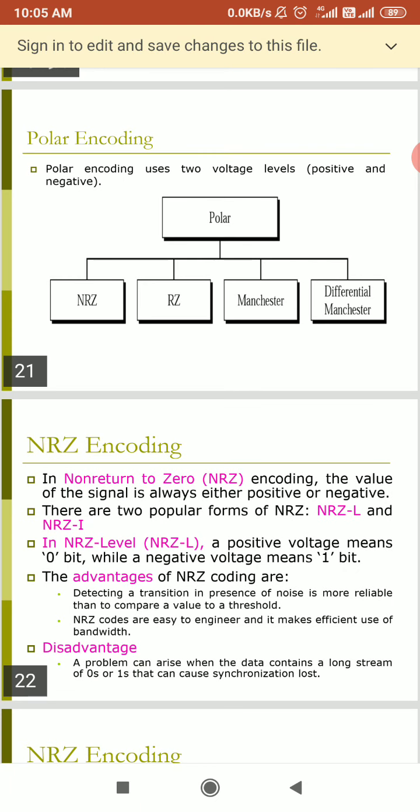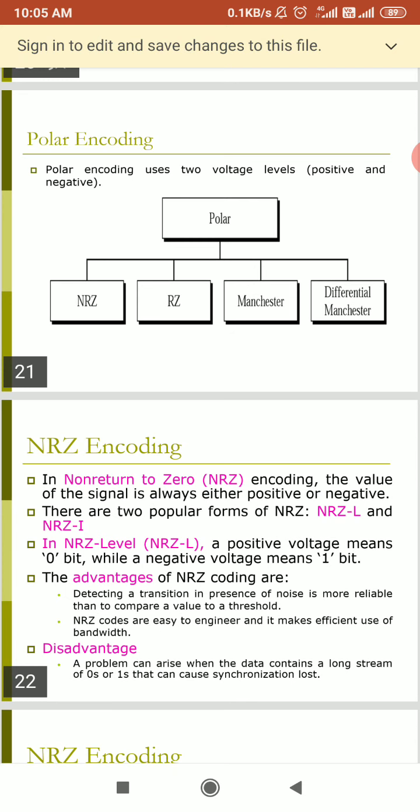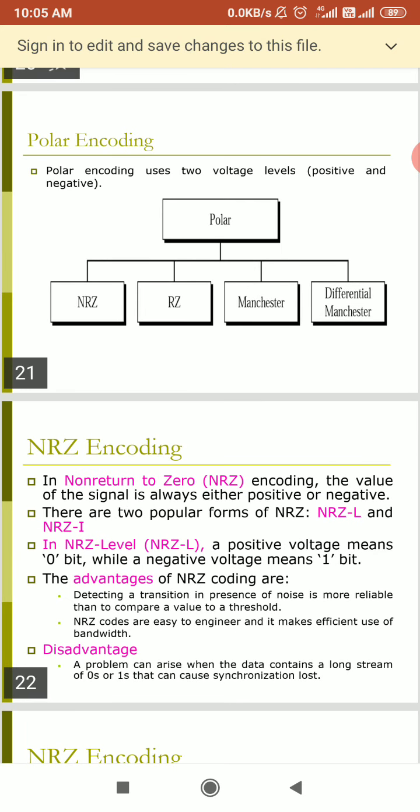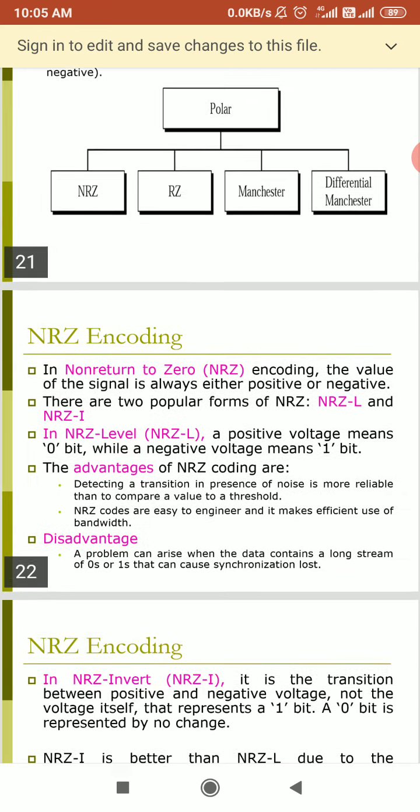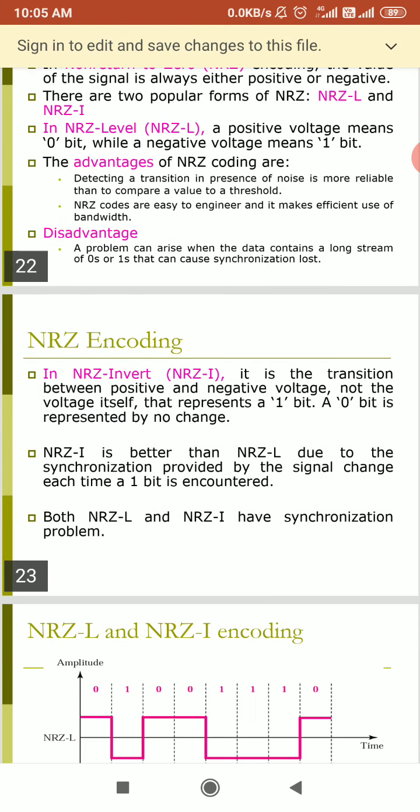So it will lose the synchronization. It will cause loss of synchronization. A problem can arise when data contains a long stream of 1s and 0s. At that time, we can lose synchronization. Now we can see the second type of non-return to zero.